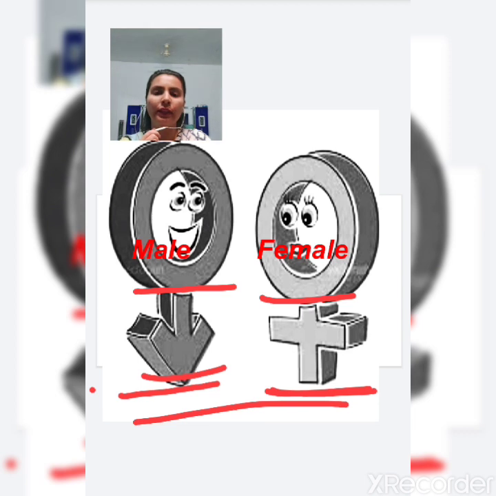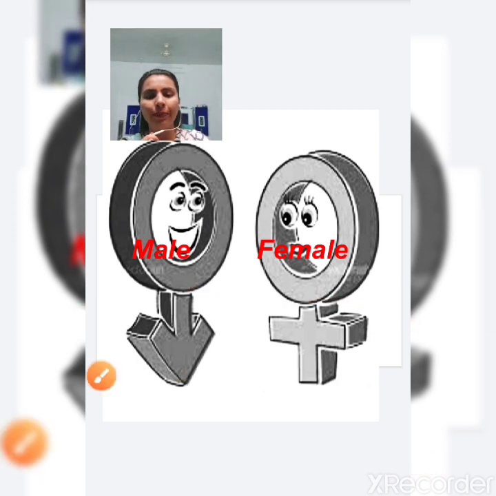With this chapter, you will now be able to tell which is the sign of female and where is the row of female, and which is the sign of male and where is the row of male. Now, I hope you know which chapter we are going to study.